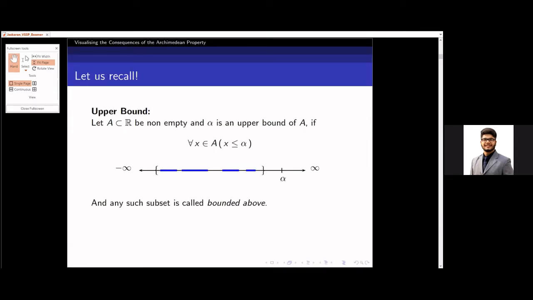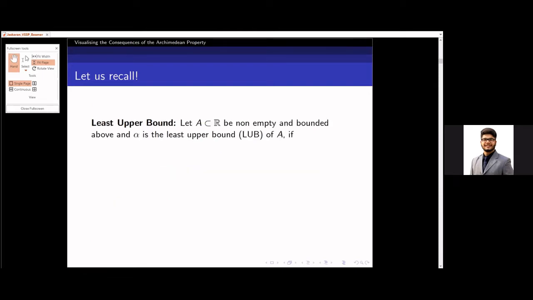And any such subset of R which has an upper bound is called bounded above. Similarly, we can also define the bounded below subsets of R which have lower bounds. Now I will recall the definition of a least upper bound. Let A be a non-empty subset of R which is bounded above. Please pay attention to the hypothesis that it should be bounded above.